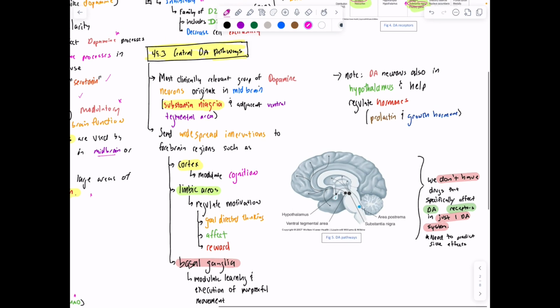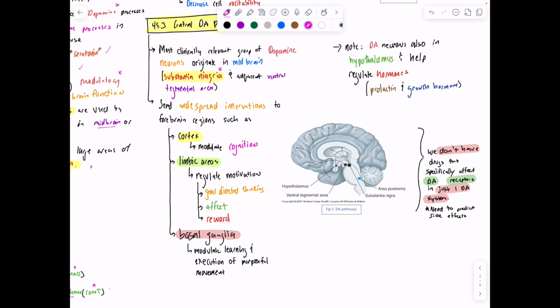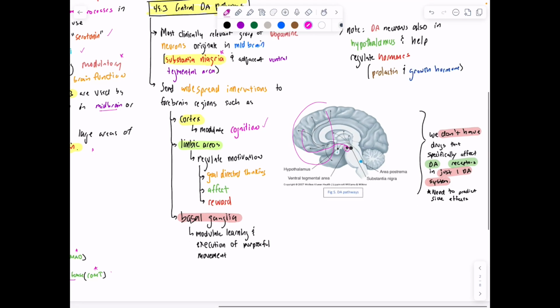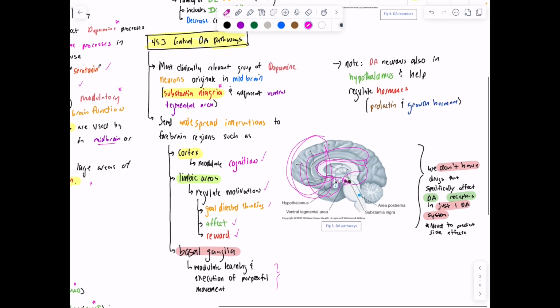All right, so central dopamine pathways. Most clinically relevant is, as we said, in the midbrain, the substantia nigra of the basal ganglia and the adjacent ventral tegmental area. This is going to send widespread innervations to the forebrain, and you can see that here, such as the cortex to help with cognition. We know that the frontal lobe is doing executive function. Limbic area is like right here and here, which helps regulate emotion, goal-directed thinking, affect and mood, and then reward overall. And then basal ganglia is modulating movement overall. So dopamine neurons are also helping in the hypothalamus, which is our master regulator, right? It's doing all the different functions to control the endocrine system.